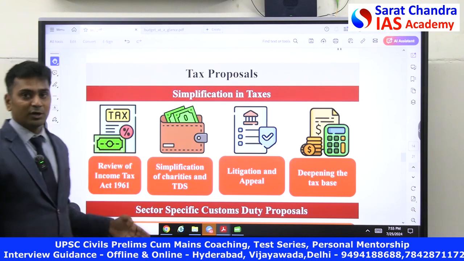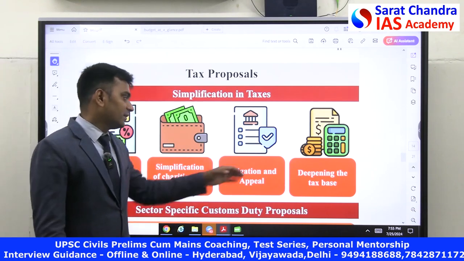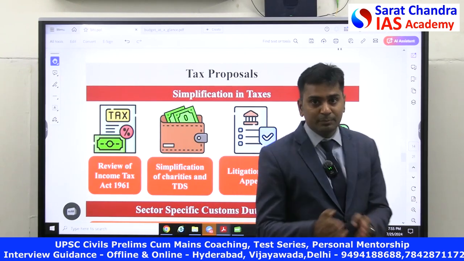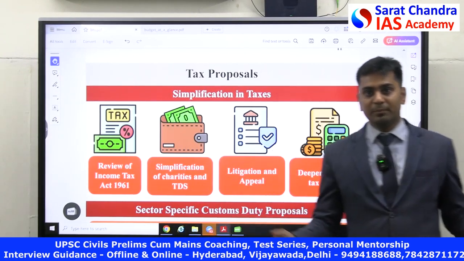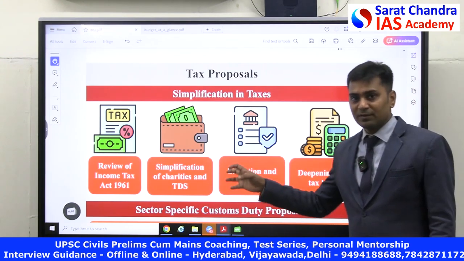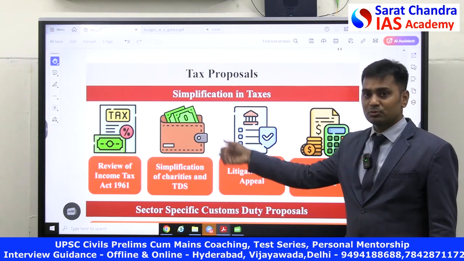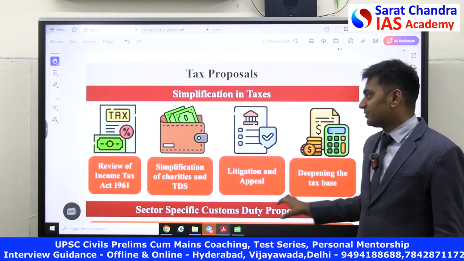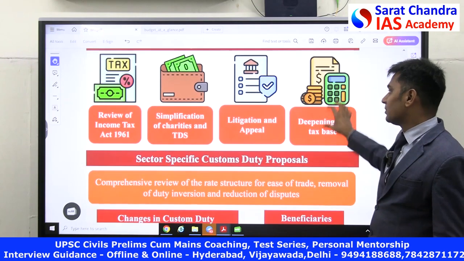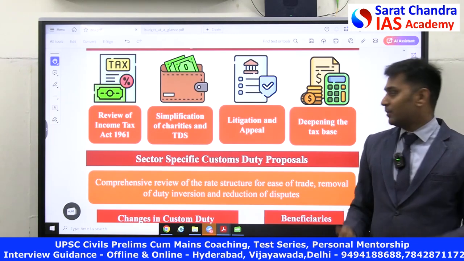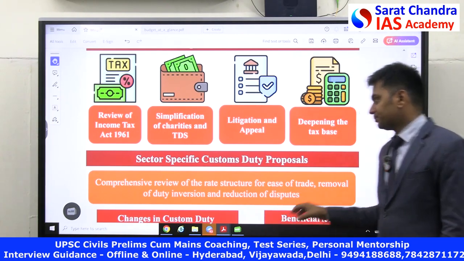Then they want to simplify TDS, and simplify litigations, and deepen the tax base. The total number of people who are paying personal income tax, they want to deepen it. So one is transforming the Income Tax Act, simplification, reducing litigations and appeals, and deepening the tax base. These are the four reforms that they brought in the tax structure.